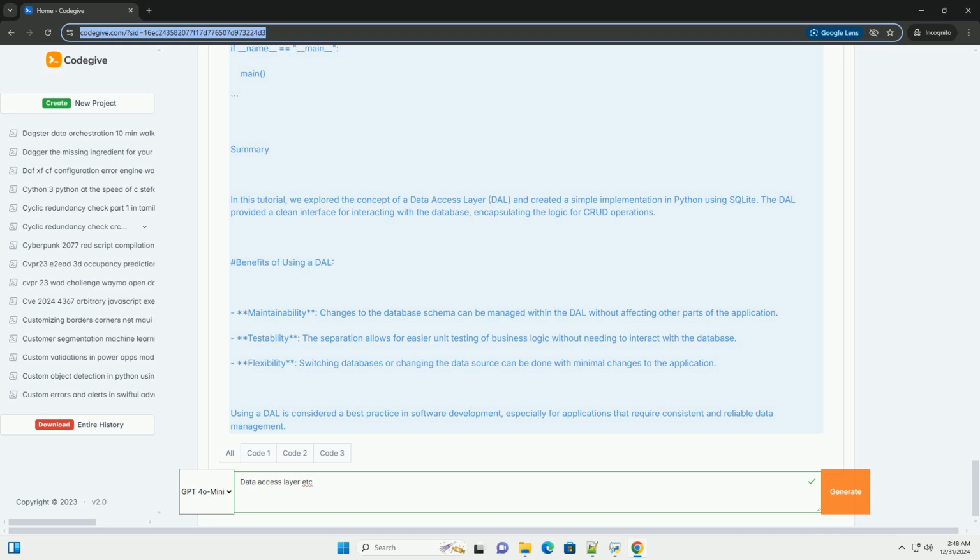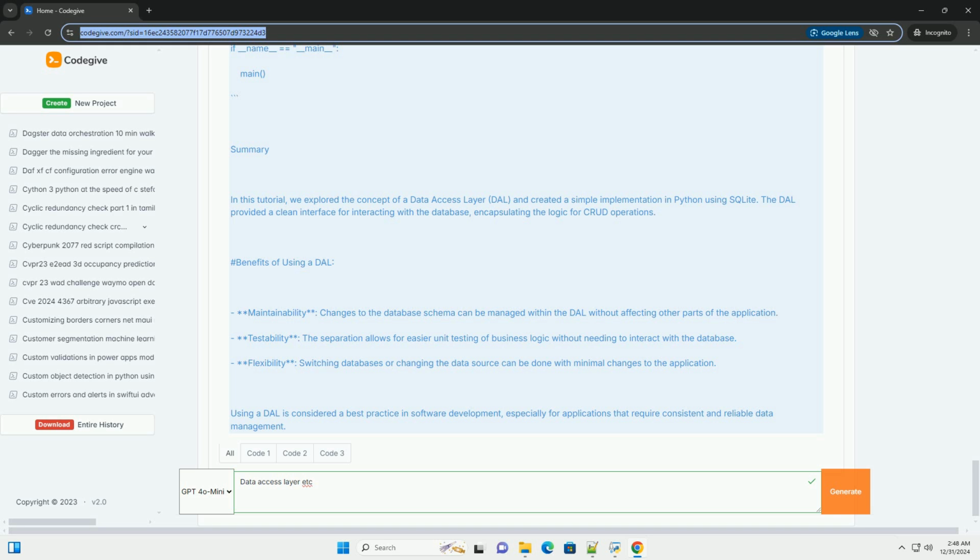con = self._connect(). cursor = con.cursor(). cursor.execute: insert into users (username, email) values (?, ?), username, email. con.commit(). con.close(). def get_user(self, user_id): con = self._connect(). cursor = con.cursor(). cursor.execute: select * from users where id = ?, user_id. user = cursor.fetchone(). con.close(). return user.